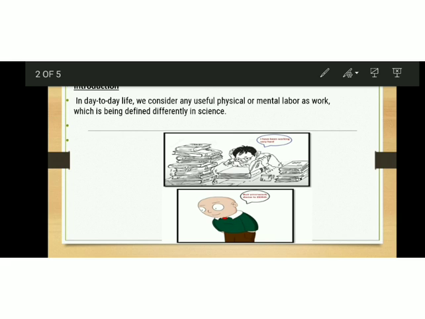So there is a force. As a result of that force, there is a displacement. So in terms of science, we can say work is said to be done here. And if you climb up a tall tree, you have applied a force.